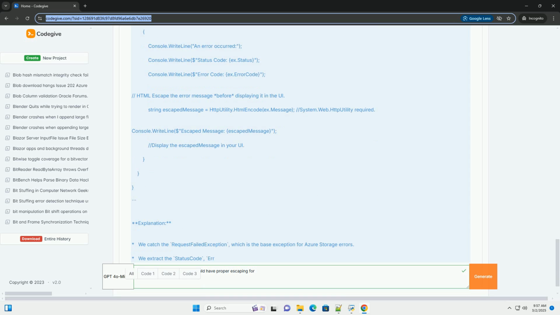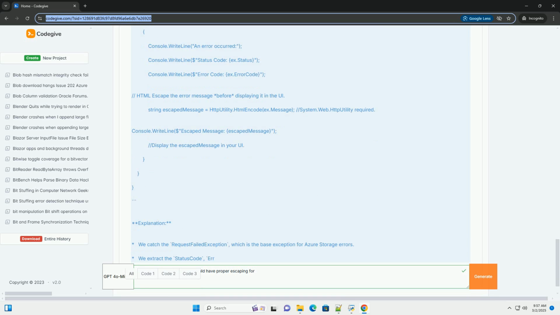Content Security Policy, CSP. Implement CSP headers to restrict the sources of content that the browser is allowed to load. This can help mitigate the impact of successful XSS attacks. Regular security audits. Conduct regular security audits to identify and address potential vulnerabilities in your application.